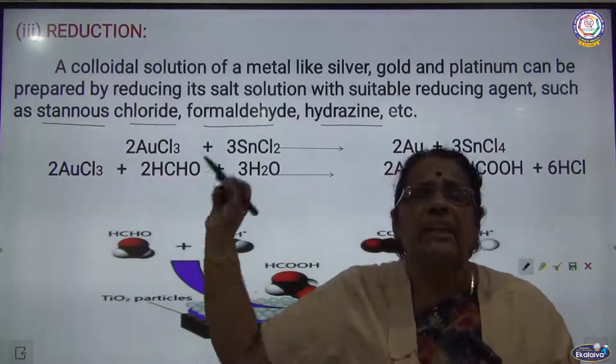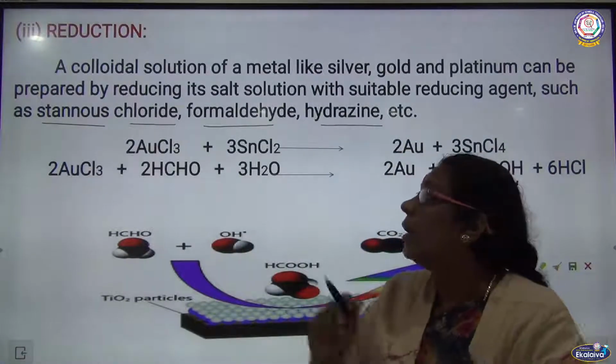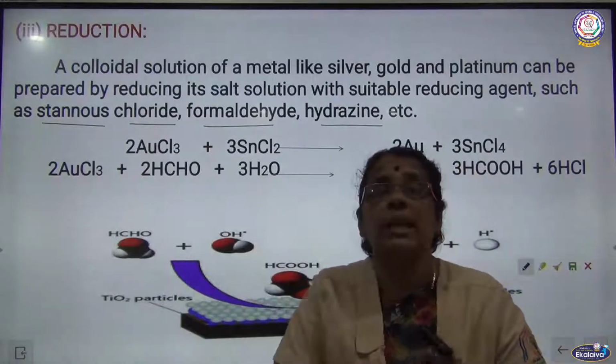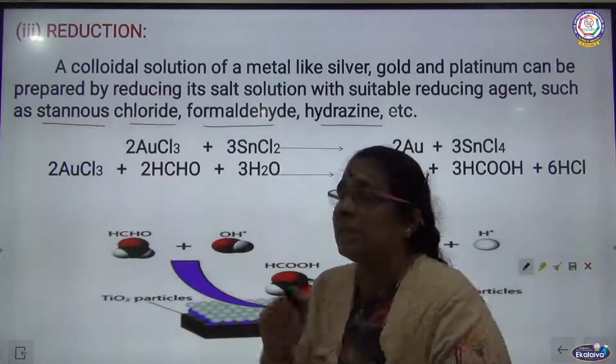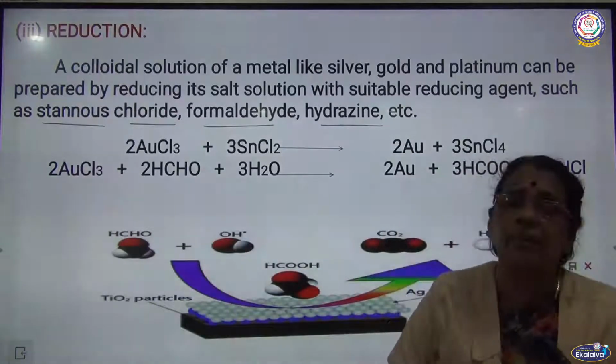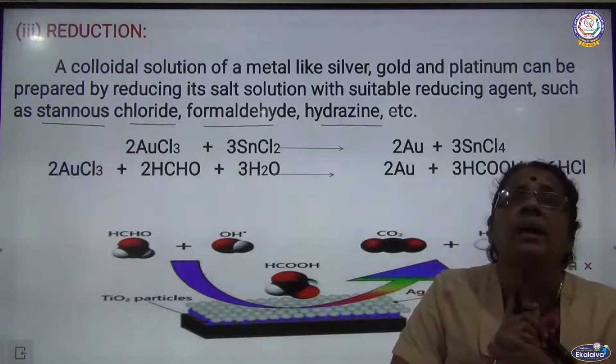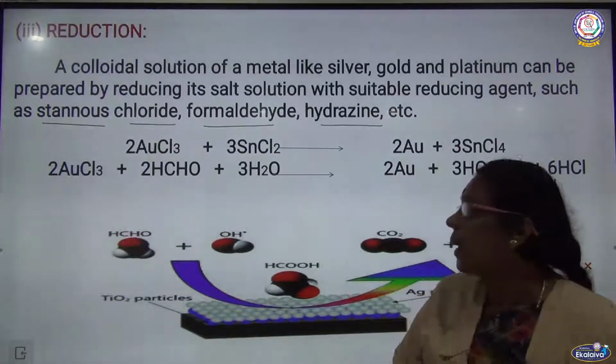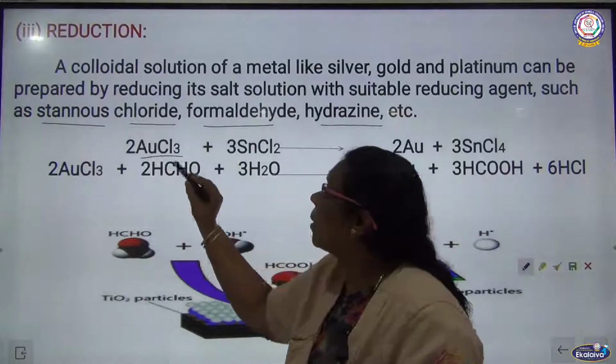Usually this method is employed for the preparation of noble metals, particularly gold, silver, platinum, etc. I wanted to prepare auric sol, that is, gold sol. So what is the salt I am taking here? Auric chloride, AuCl3.